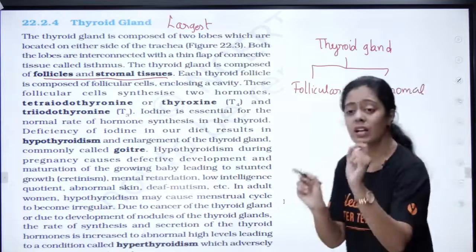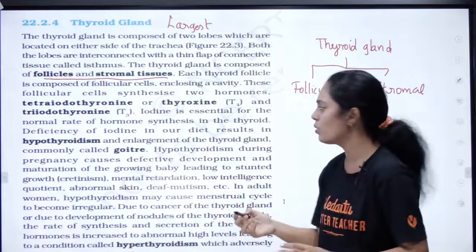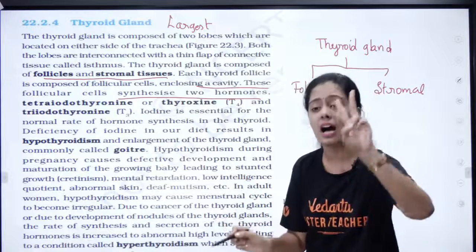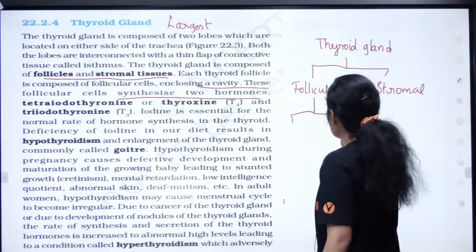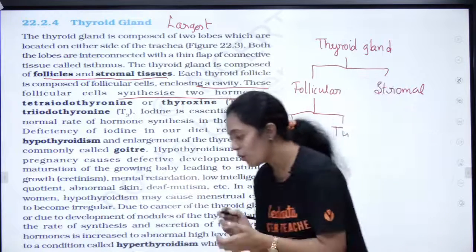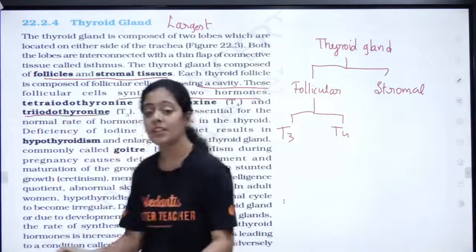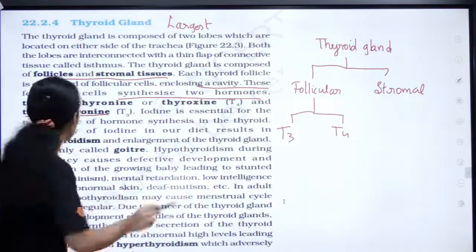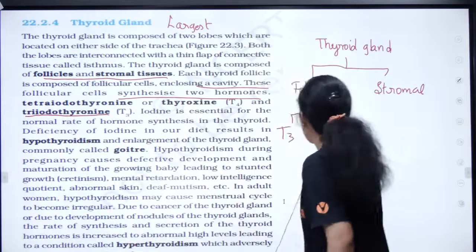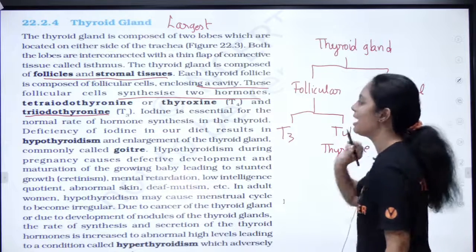Okay, these follicular cells, okay, they are basically follicles ல என்ன இருக்கு, they are made up of follicular cells, enclosing a cavity. These follicular cells secrete 2 important hormones. Okay, what are the names of the hormones pasangla? T3 and T4. Okay, T3 and T4. Yes, very good. What is T3 pasangla? Triiodothyronine. These names are very important to remember. And what is T4? Tetraiodothyronine. T4 oda inoru peru da thyroxine. Okay, the other name of this is thyroxine.